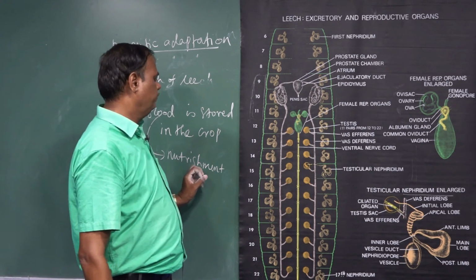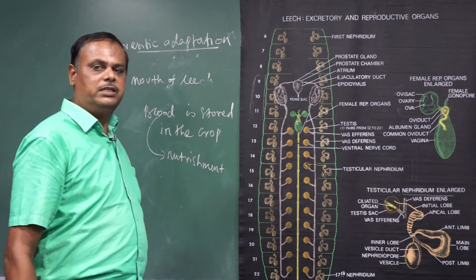This type of parasitic adaptation takes place in leech.